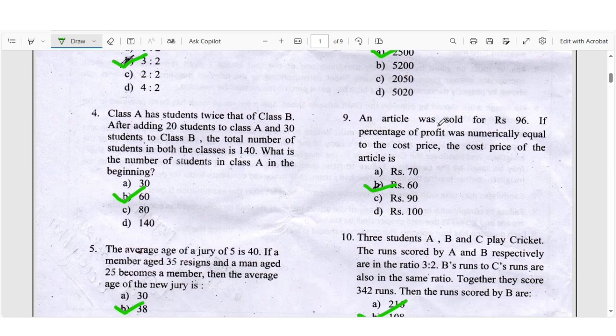Question number 9: An article was sold for Rs 96. If the percentage of profit was numerically equal to the cost price, the cost price of the article is, right answer will be B Rs 60.